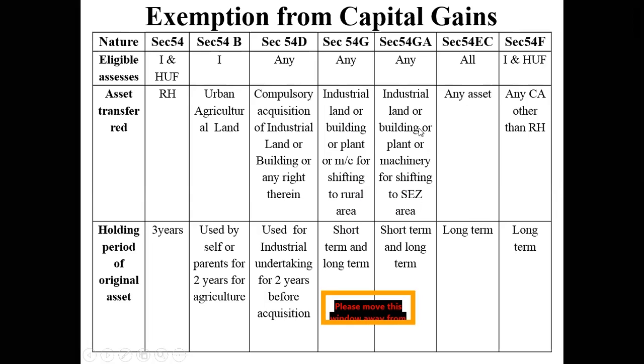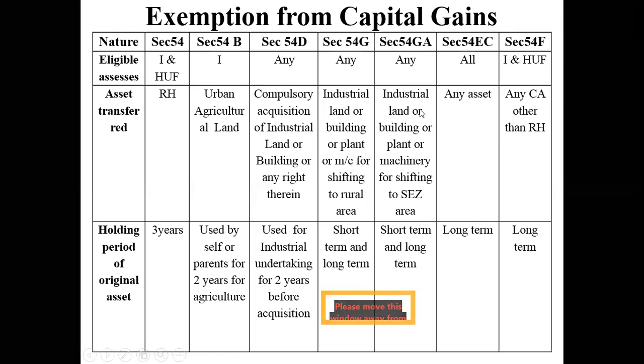So if you observe all this, these assets are specific assets. That means their definition is very focused on those particular assets only. But you can have capital gain not only from these assets, you can have capital gain from many sources. For example, you might have capital gain from selling a shop. Shop is neither a residential house, nor an agriculture land, nor an industrial area. It's a commercial property, right? If you have an open plot, that is also not coming under any of these.